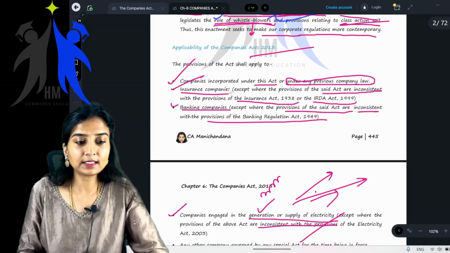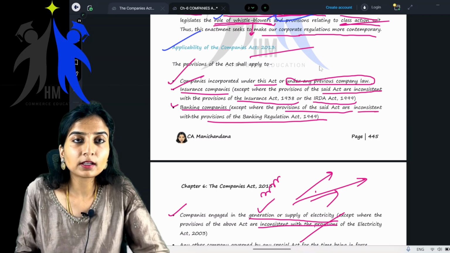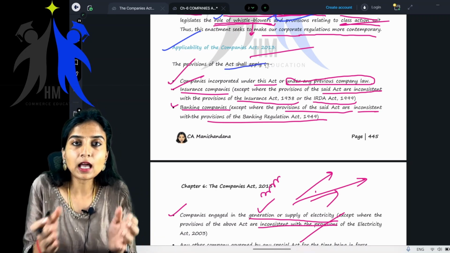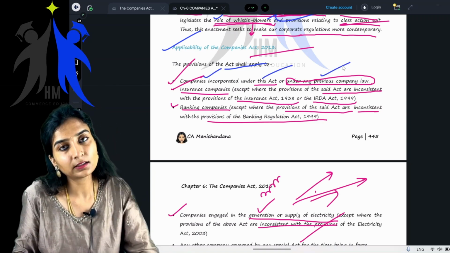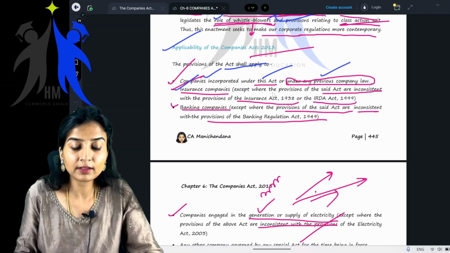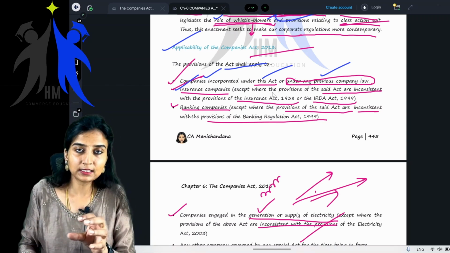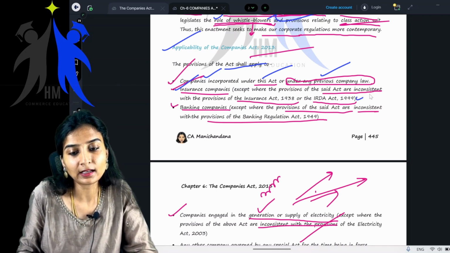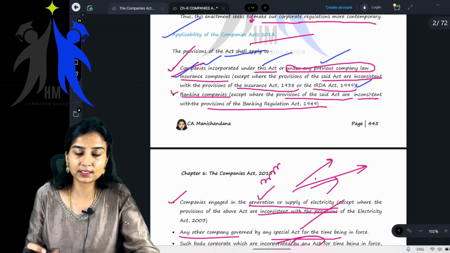Yes. Okay. Let's see the next topic: applicability of the Companies Act 2013. It is applicable to companies. Meaning, this Companies Act 2013 is applicable to what? Companies incorporated under this act or under any other previous company law. Yes, then insurance companies: where the said act is inconsistent with the provisions of the Companies Act, then for that inconsistency, its own act, say for example the Insurance Act or IRDA Act 1999, will be applicable. I have explained all of this, children. It's just the revision. Yes.